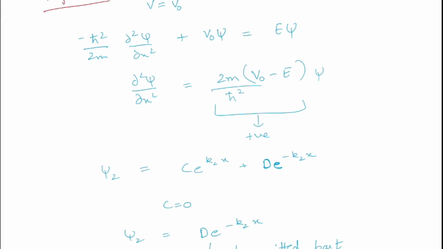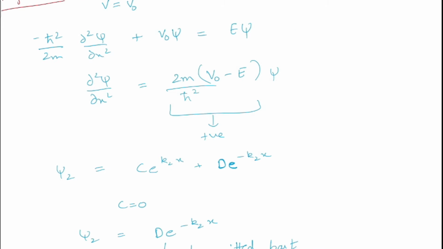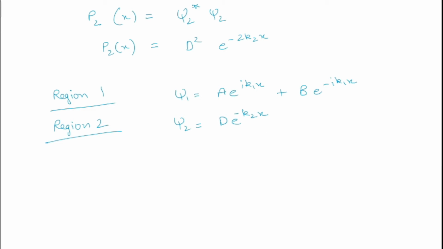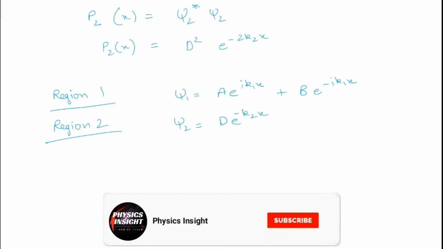Since the wave function of the particle is non-zero in region 2, the probability of finding the particle in region 2 is also non-zero and will be given by phi 2 star phi 2, that means D square e to the power minus 2k2x. So now we have our wave function in region 1 and region 2. Now we have to apply the boundary conditions to find out the transmission and the reflection coefficients.